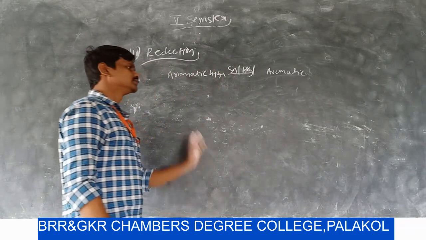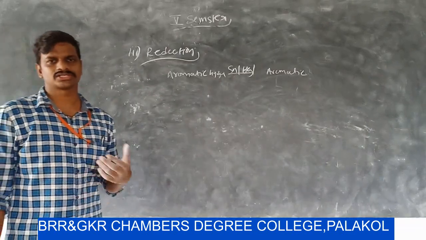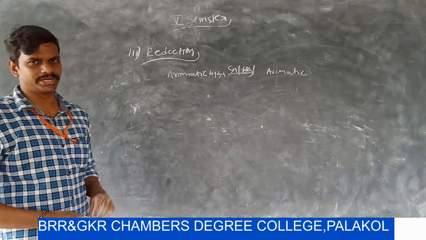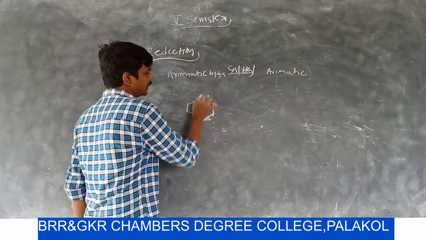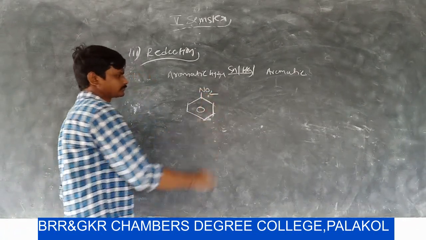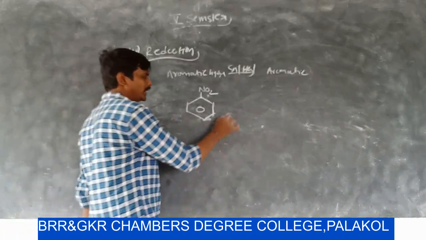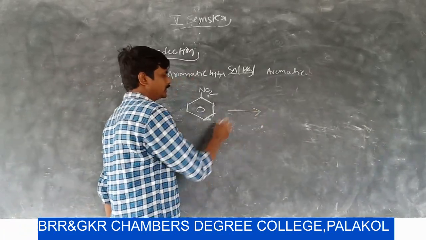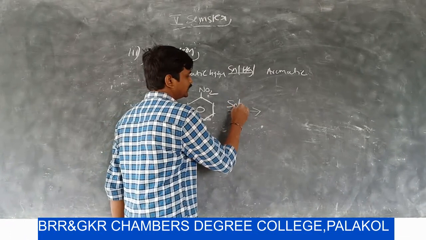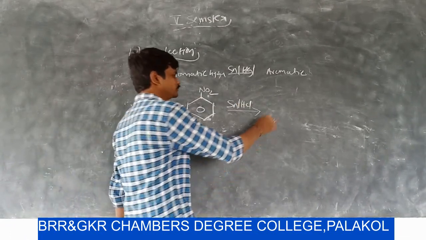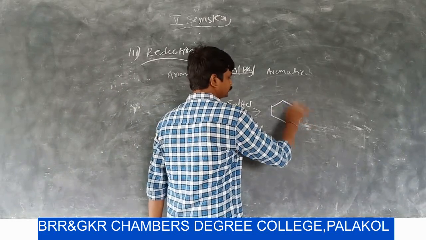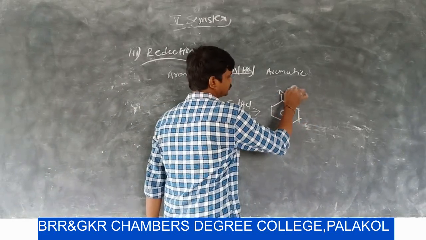Already in the earlier session we discussed the reduction reactions of aliphatic nitrohydrocarbons in detail. Here you can take aromatic nitrohydrocarbons. Aromatic nitrohydrocarbons on reduction with tin in HCl, that means metal in acidic condition, form aniline.